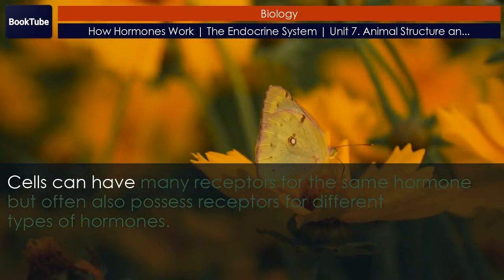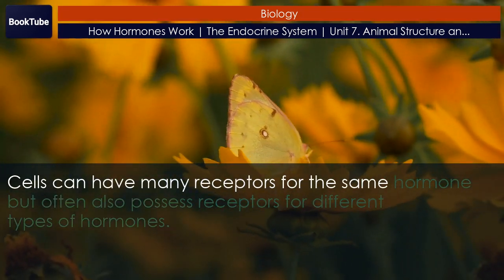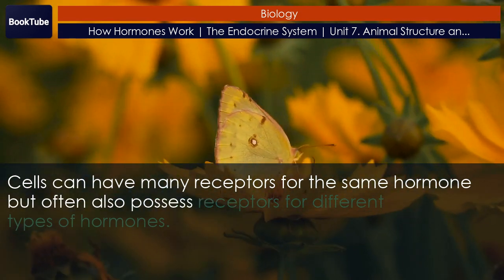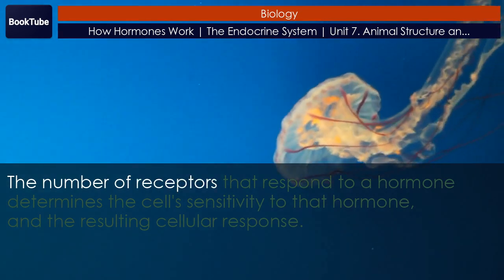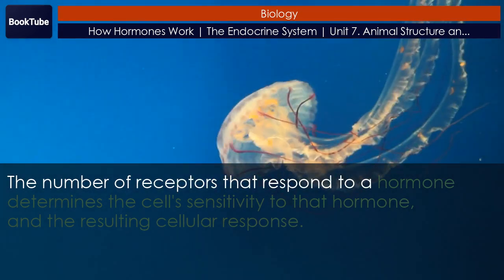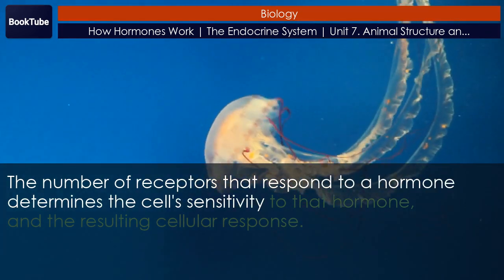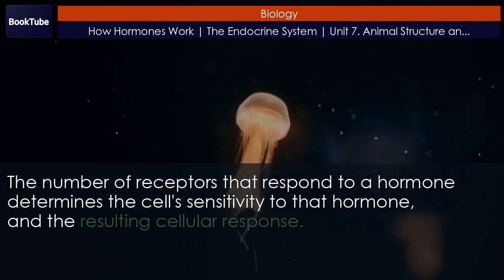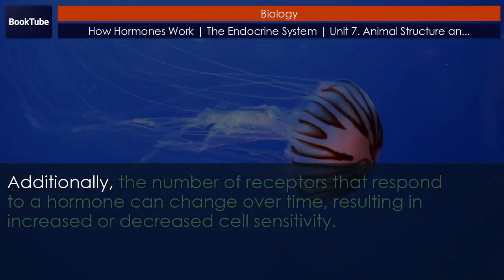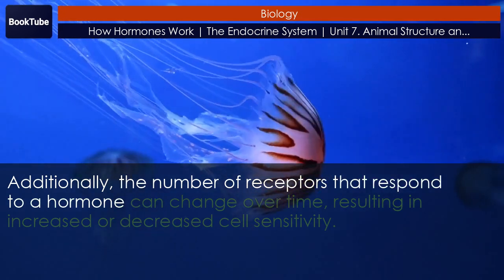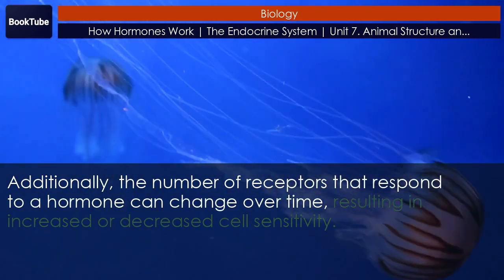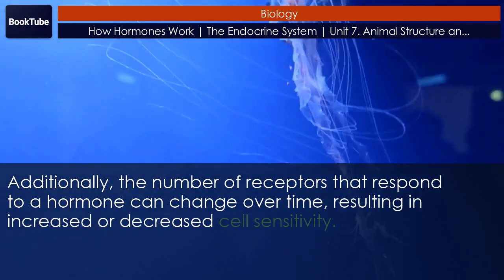Cells can have many receptors for the same hormone but often also possess receptors for different types of hormones. The number of receptors that respond to a hormone determines the cell's sensitivity to that hormone and the resulting cellular response. Additionally, the number of receptors that respond to a hormone can change over time, resulting in increased or decreased cell sensitivity.